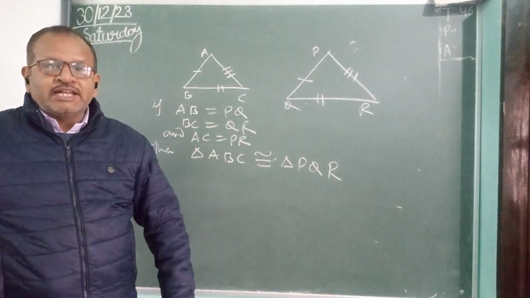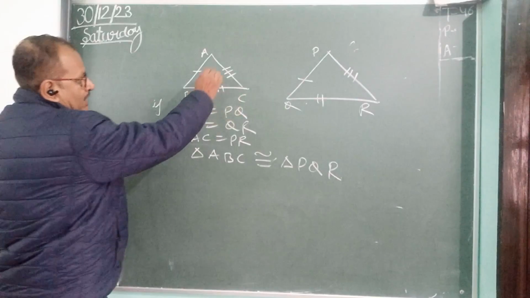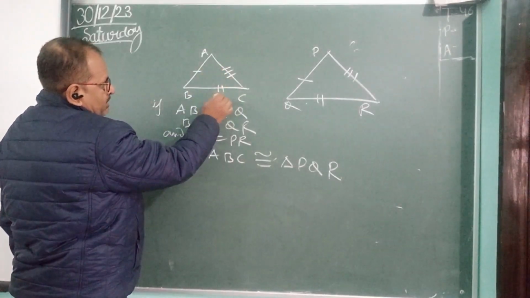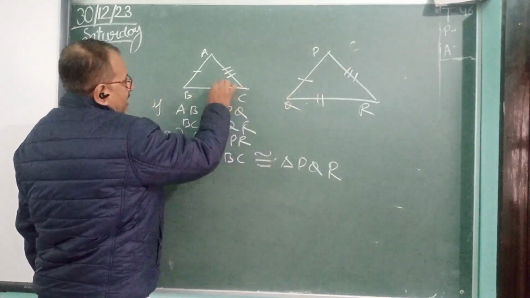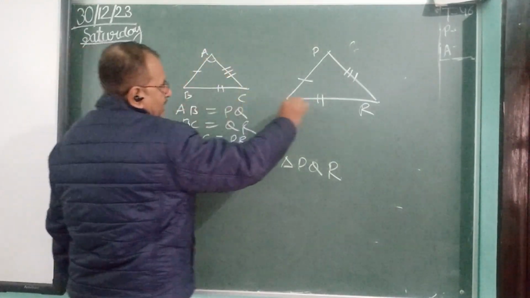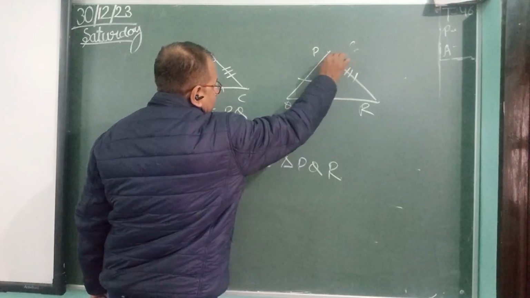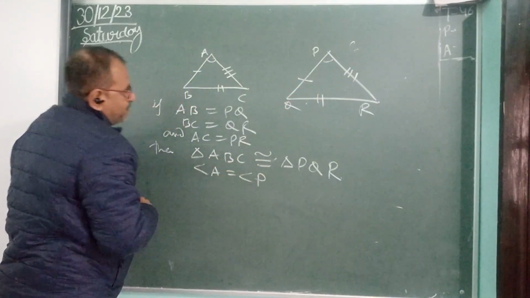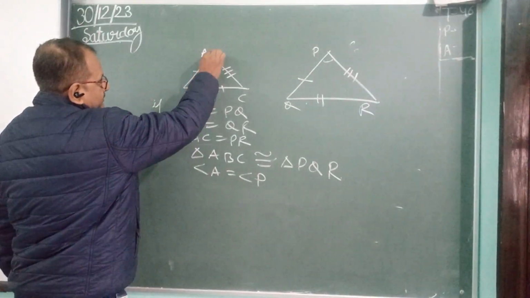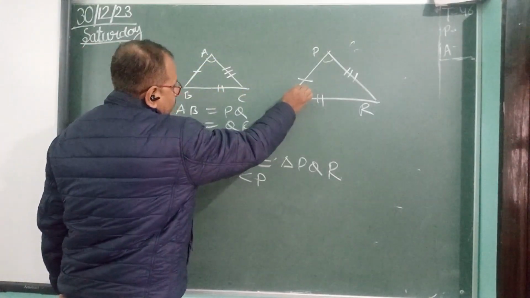How can we see the corresponding angles? Angles opposite to equal sides. BC and QR, these two sides are equal. So their opposite angles, angle A and in the second triangle angle P, will be equal. Again we see that AB is equal to PQ.